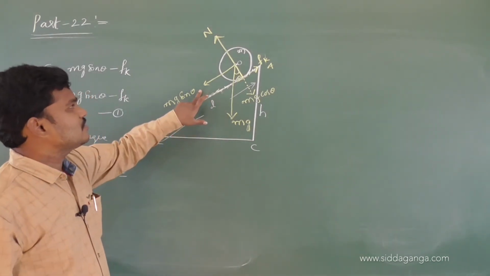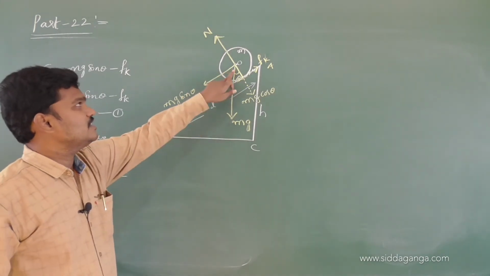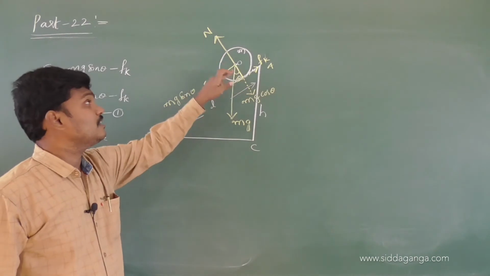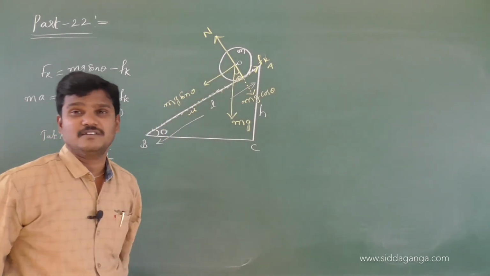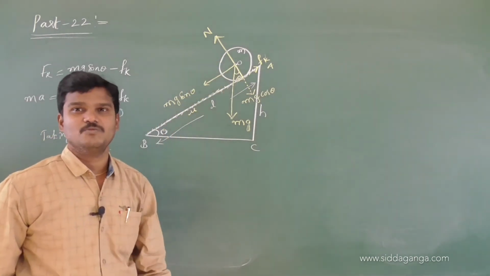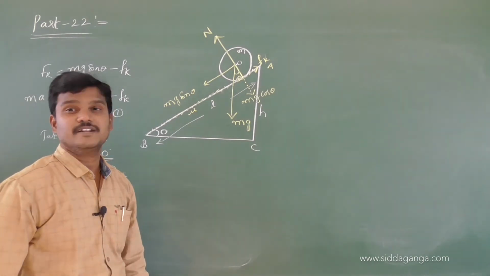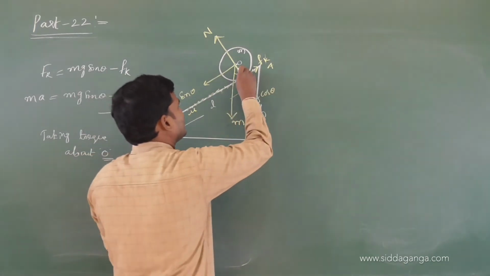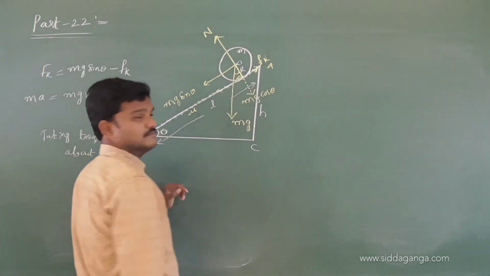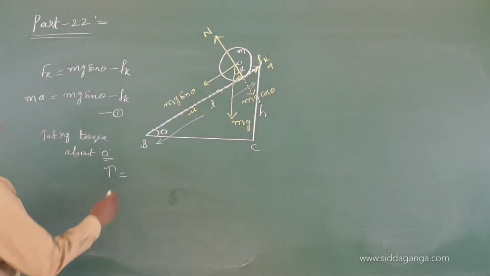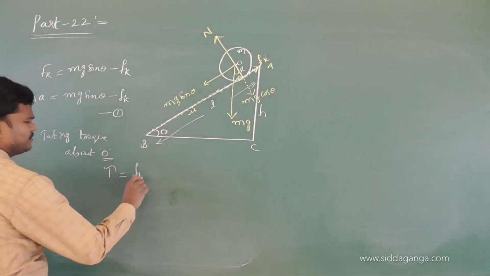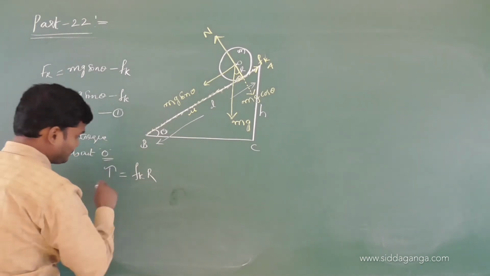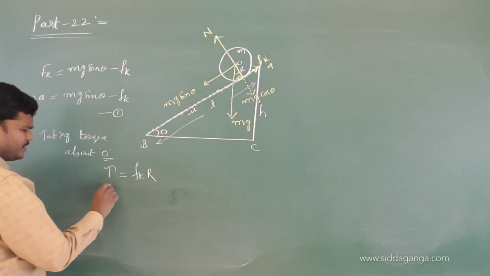Mg sin theta does not create a torque. Mg does not create a torque about O. Mg cos theta also does not create a torque. N also. Tell me which one will create a torque about O? Only one force. Tell me the name of the force. Fk. Fk, and if R is the radius, Fk R. So torque about O is Fk R. This is I alpha.